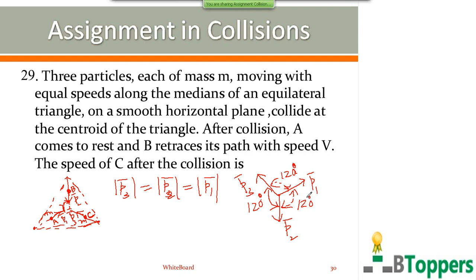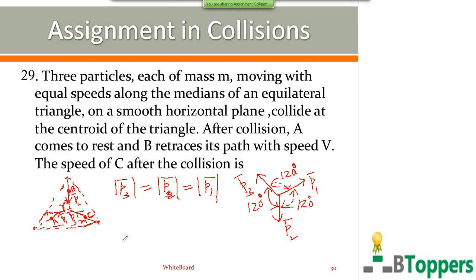There is one conclusion which I have discussed in vectors. I told you that this conclusion should be remembered. That is, in general, if three coplanar vectors of the same magnitude are inclined to each other at an angle of 120 degrees, then the magnitude of their vector sum, or resultant, will be 0.